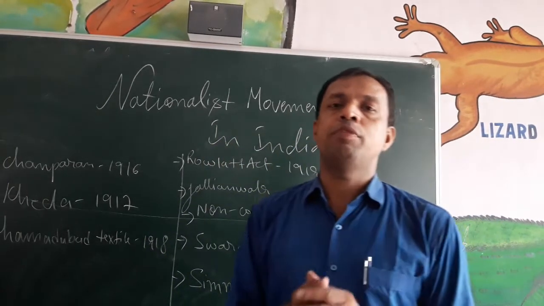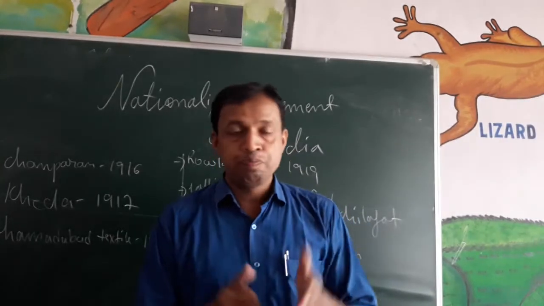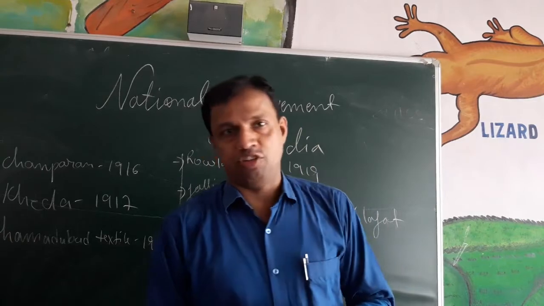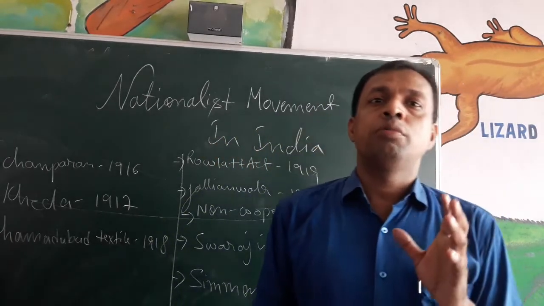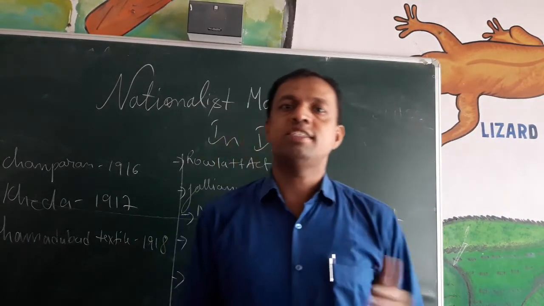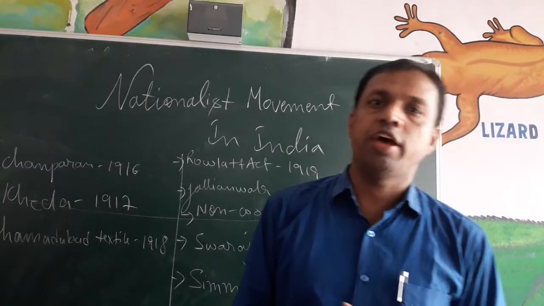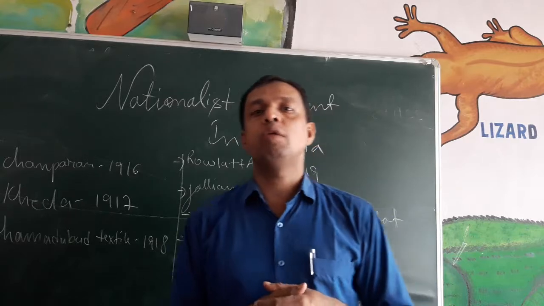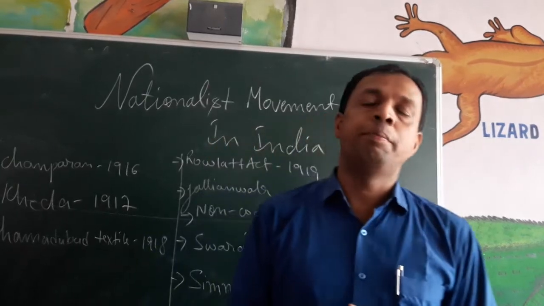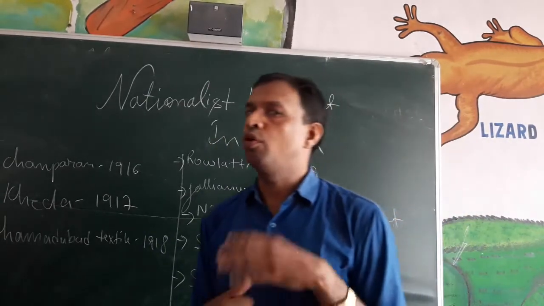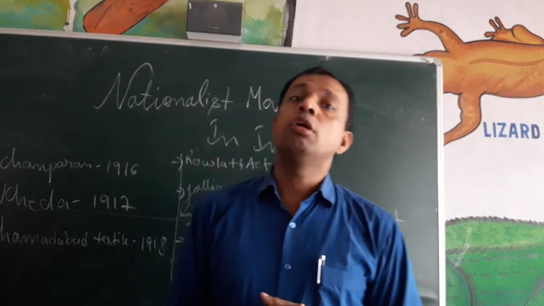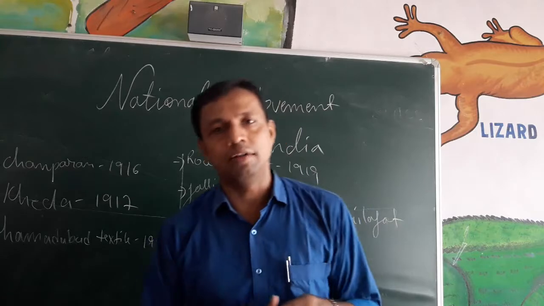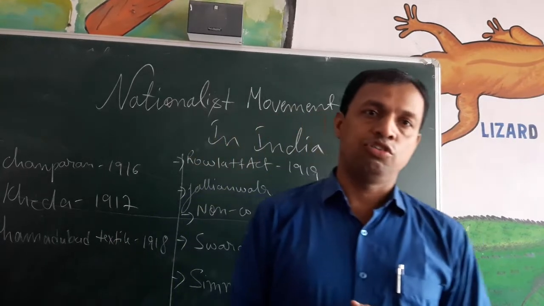The main aim of the non-cooperation movement was not to cooperate with the Britishers. It was advised that students should stop going to colleges and schools, lawyers should stop going to their practice, and Indians working as clerks or in the British police or army should quit their jobs. They were not to purchase British manufactured clothes, and had to adopt khadi. These were the programs launched.